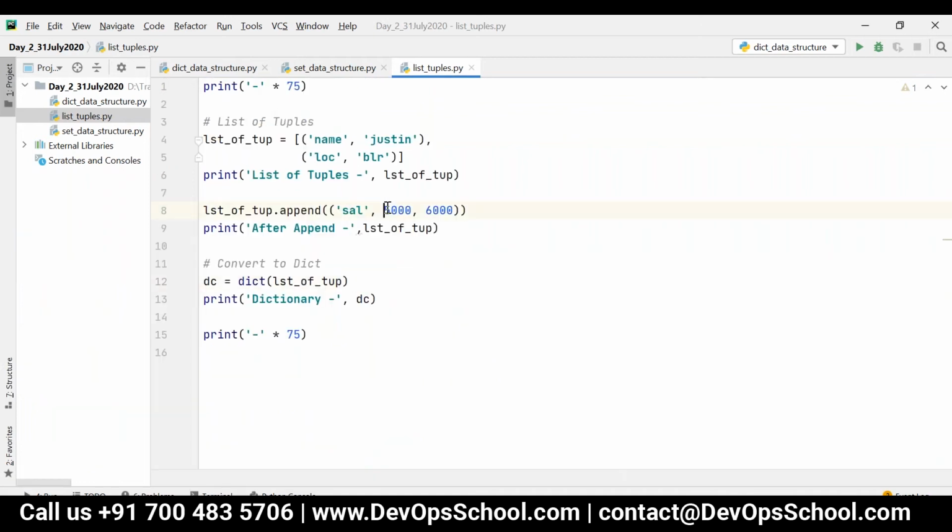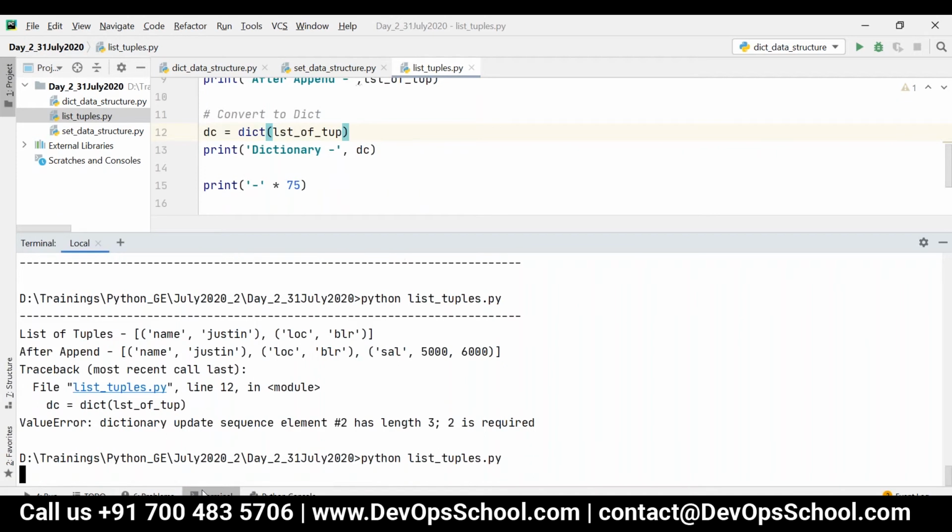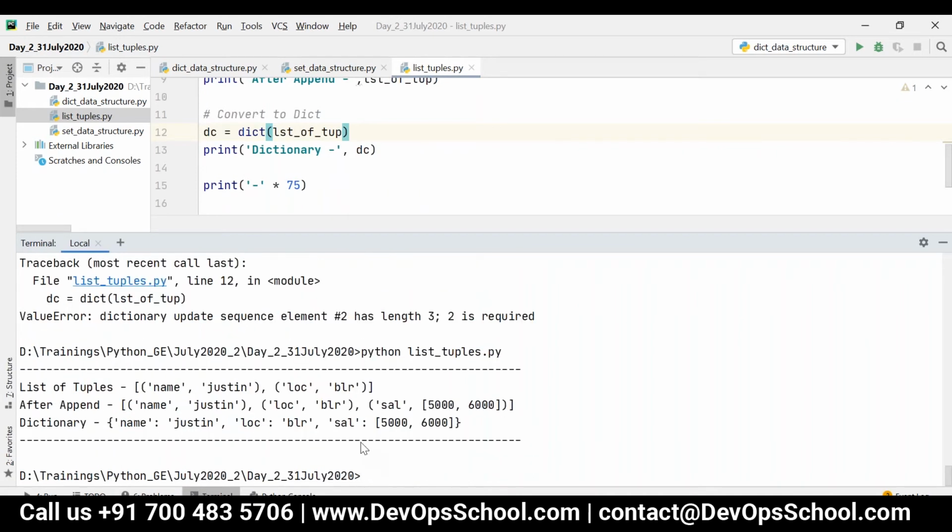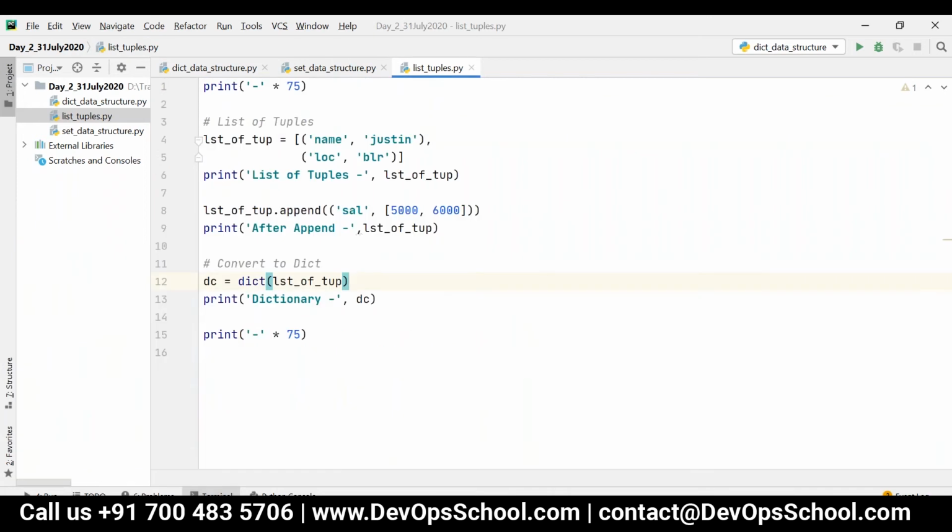But for example, if I have it like this, now there are only two elements: sal, and the second element is a list. In this case, we are able to convert to a dictionary. That is, sal will contain a list as its value. So basically, if you want to convert a list of tuples to a dictionary, you should have only two elements in each and every tuple. All right. So this is nothing but a list of tuples.